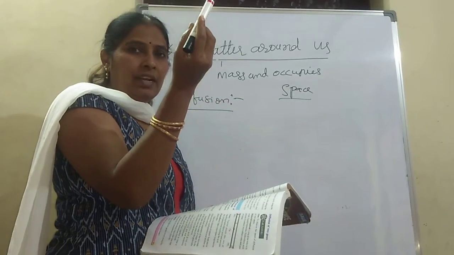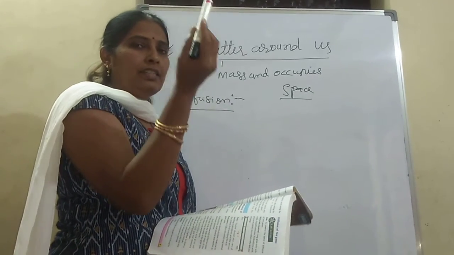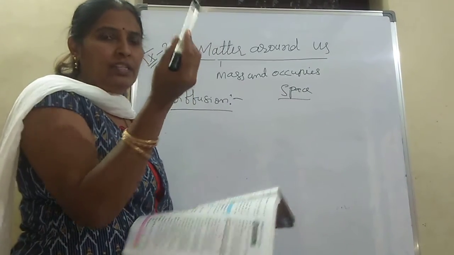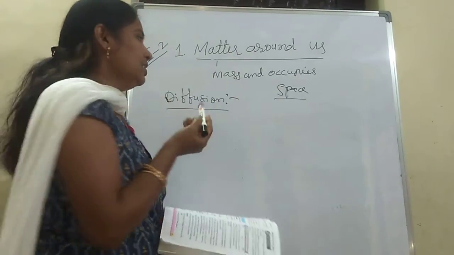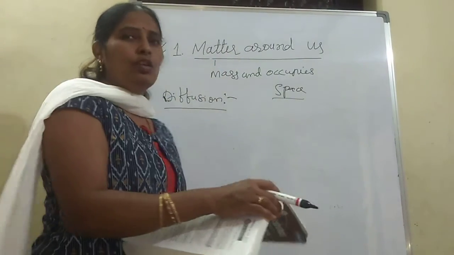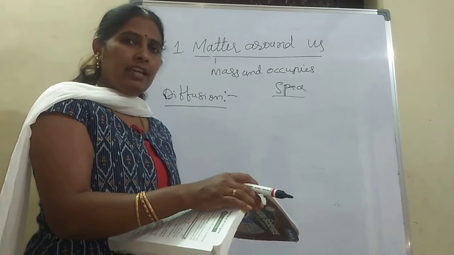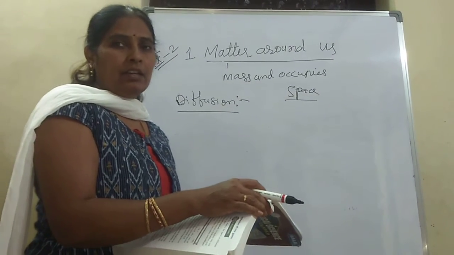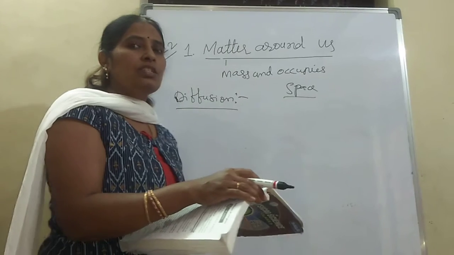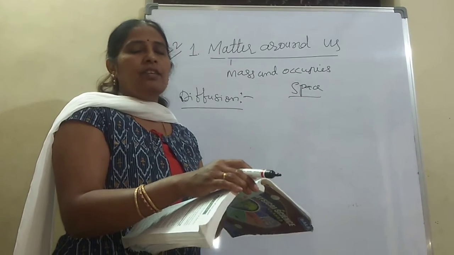Is a marker a matter? Yes, it has a mass and occupies space. Is a book a matter? Yes, it has a mass and occupies space. And matter is broadly divided into solids, liquids, and gases. Based on the properties, we can categorize our substances into solids, liquids, and gases.